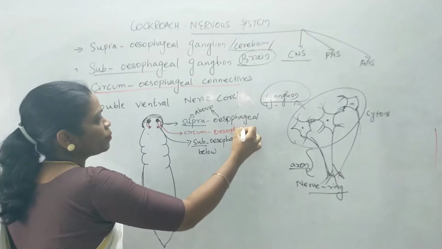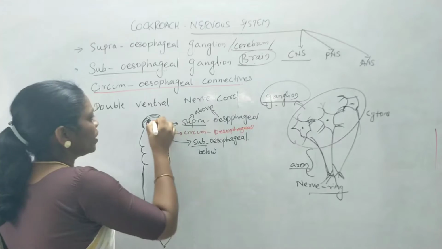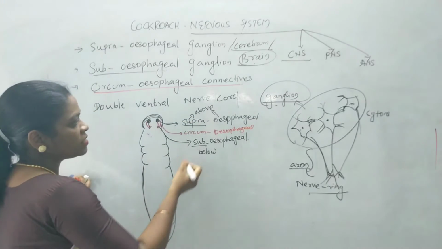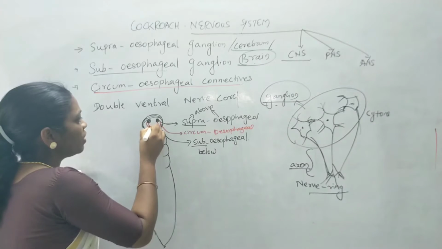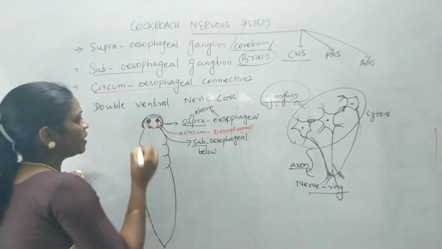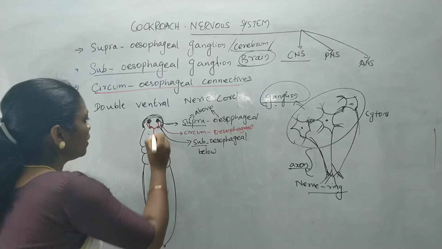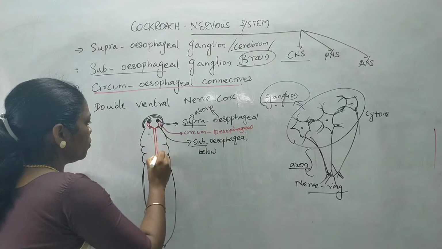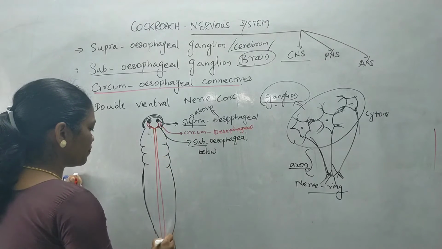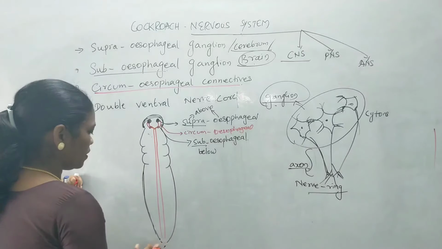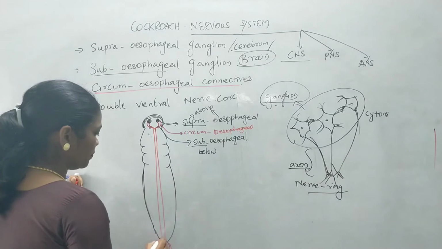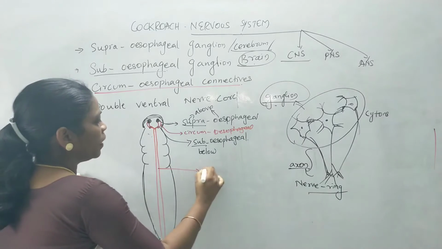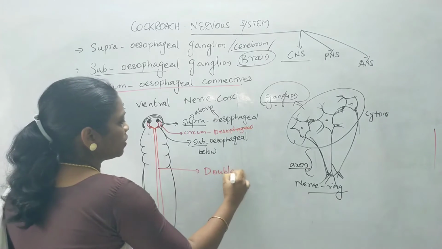And from here you can find it follows as a double ventral nerve cord, with the ventral nerve cord running along the length of the organism. So this is the double ventral nerve cord.